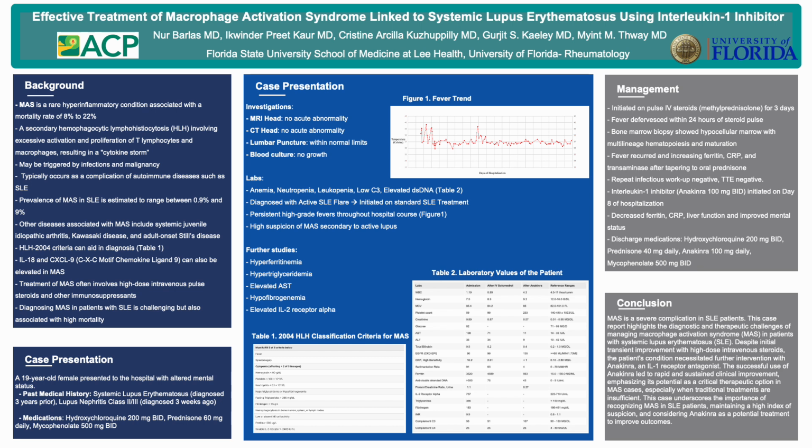So we initially initiated her on IV steroids, pulse IV steroids for 3 days, and her fevers did improve within 24 hours of the pulse steroids. However, after transitioning her to oral prednisone, her fevers recurred and her ferritin increased, her CRPs increased, and her transaminases increased. We got a bone marrow biopsy which showed hypocellular marrow with multilineage hematopoiesis and maturation.